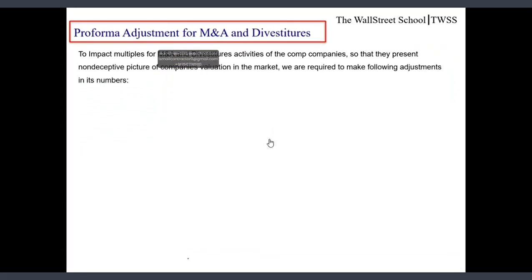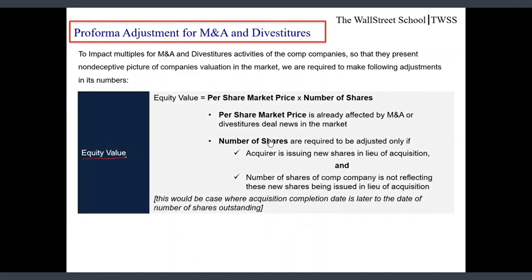Friends, to adjust multiples of a company for M&As and divestitures so that they present true picture of the valuation of the company in the market, we are required to make the following adjustments in its numbers. Equity value. As equity value is per share market price into number of shares, we are not required to make any adjustment in the per share market price for any M&A or spin-off news, as this news is already factored in the market price. Reason being, we pick market price as on date, and if till date there is any news in the market related to M&As or any disposal of the assets by the company, this news is already factored in the market price.